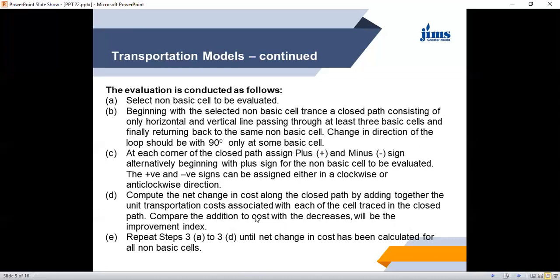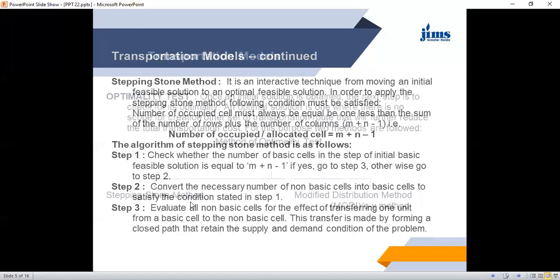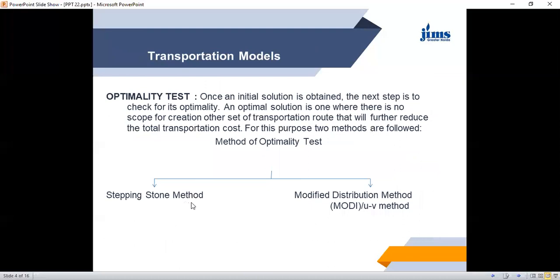So first we should test the optimality. Once the initial solution is obtained, we have to check whether the optimal solution has been achieved or not, because this initial solution may be optimal, may not be optimal. So we have to test it. If the optimal solution has been reached, what does it mean? That there is no further scope for changing the transportation route which will reduce the total transportation cost.